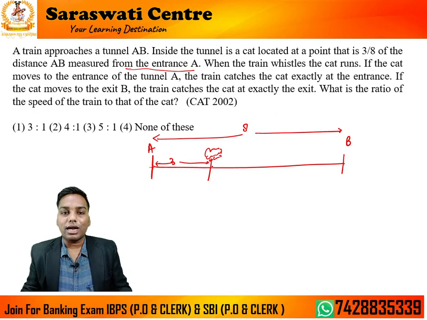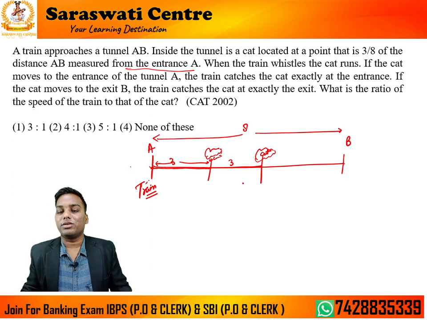इसका मतलब है, when the train starts running towards the entrance, the train came here. इसका मतलब है, the cat covering this 3 unit distance, the train will be here, no matter whether it is covering in this direction or this direction. इसका मतलब है कि अगर इस डायरेक्शन में भी 3 यूनिट कवर करती है, the cat comes here, the train will be here. This is the logic given to it.